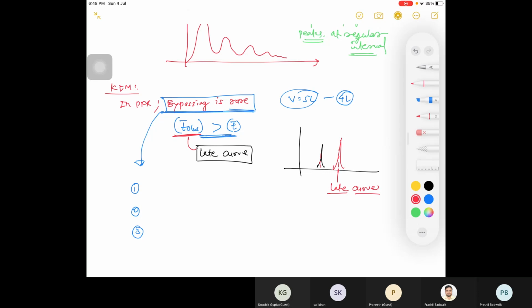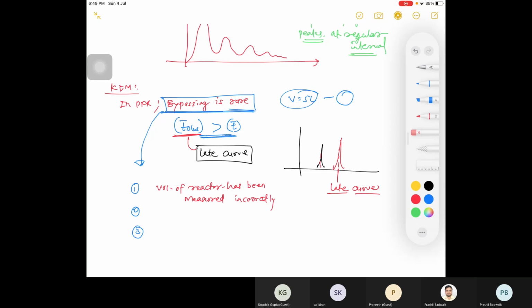So you can write first: your volume of reactor has been measured incorrectly. But if the volume of reactor decreases, tau decreases, no, sir? So what I have written here is opposite.